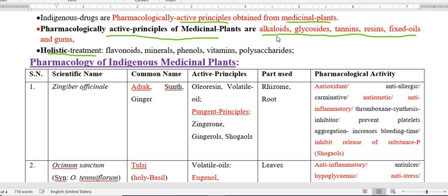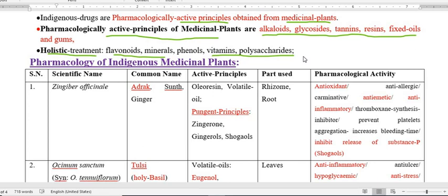In addition to alkaloids, glycosides, tannins, resin, fixed oil, gums, some more are also present, like vitamins, minerals, flavonoids, polysaccharides, and all these active principles or constituents participate in the therapeutic efficacy, giving the pharmacological effect, the pharmacological activity.